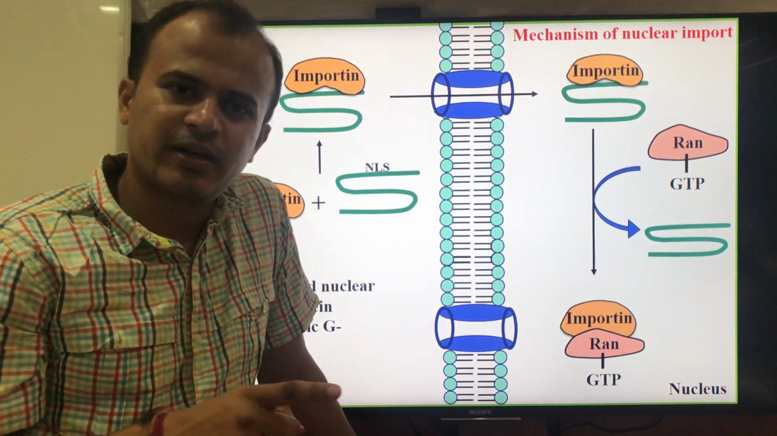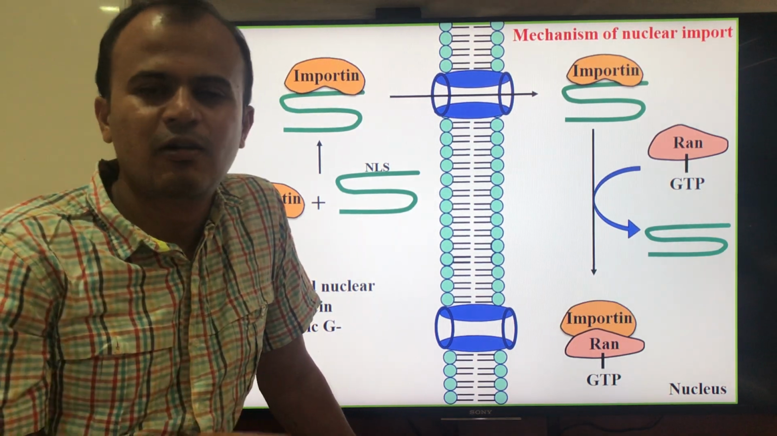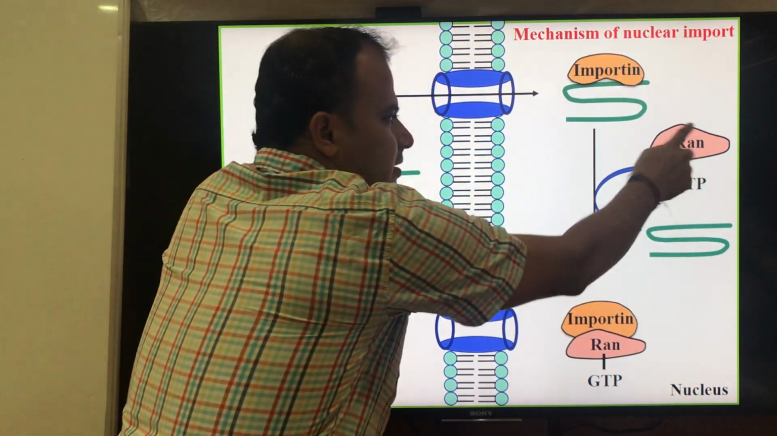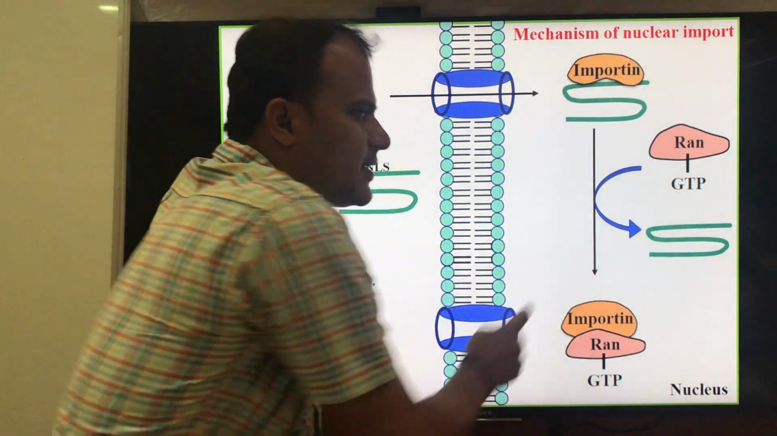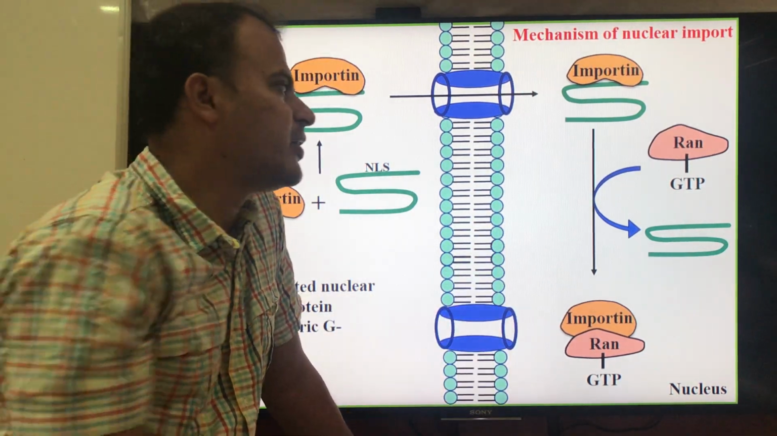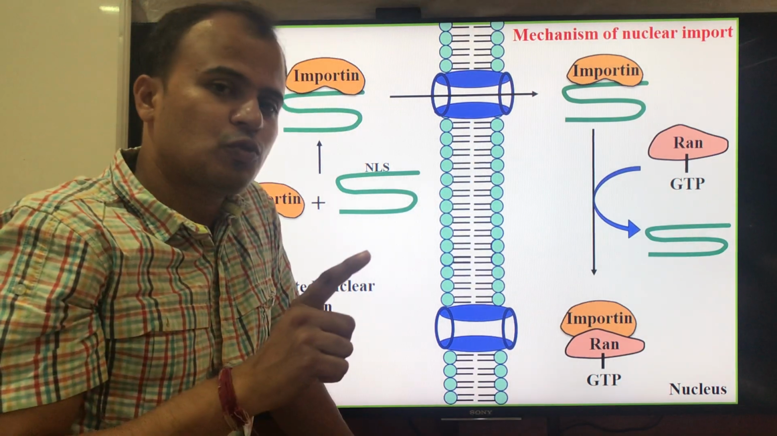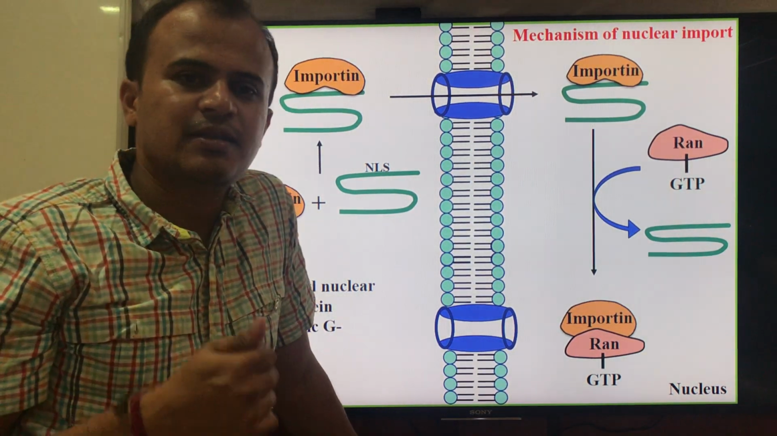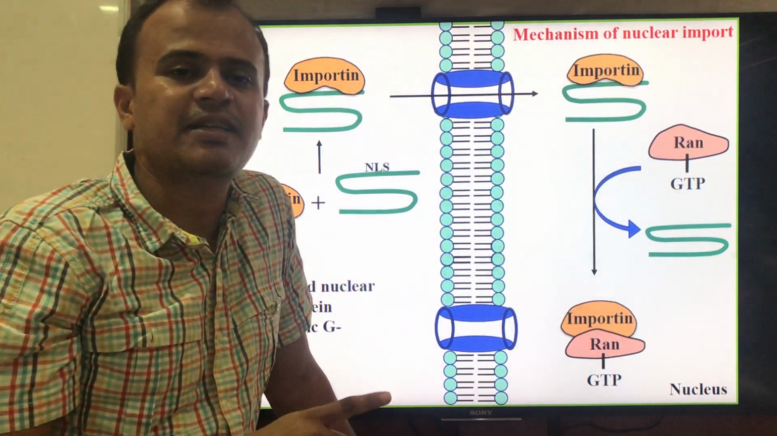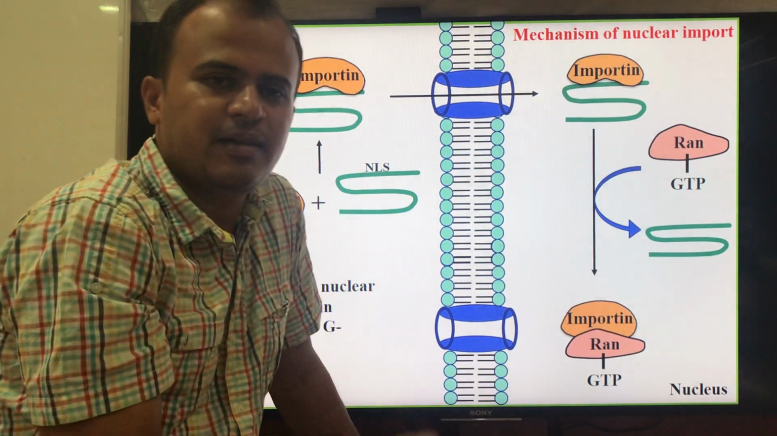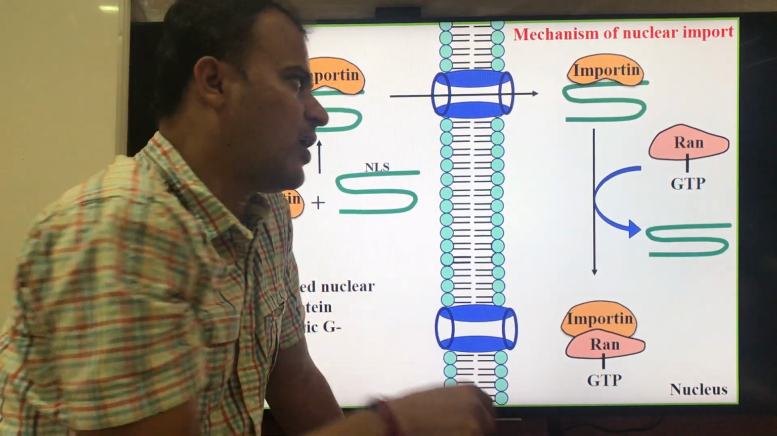You all know that G proteins are always associated with guanine nucleotide. Now you can see here the RAN protein has GTP in it. That's why it is called a G protein. RAN is always associated with either GTP or GDP. When it is in the GTP-bound form, it resides in the nucleus. So you can see that there is RAN GTP, that is, RAN protein in the GTP-bound form.